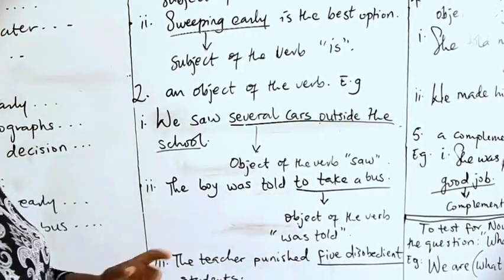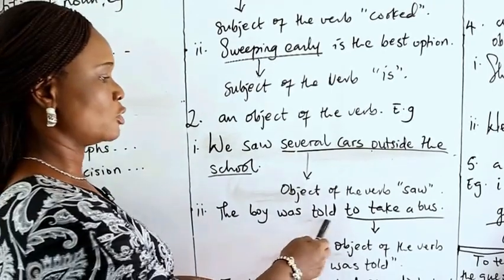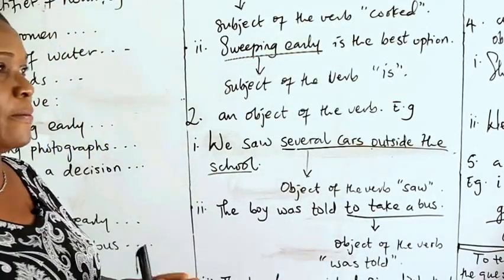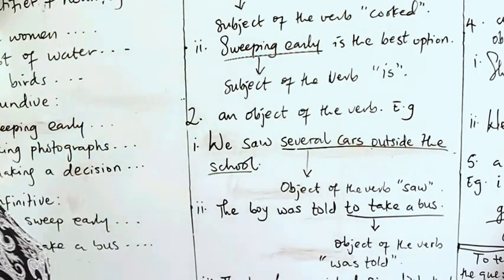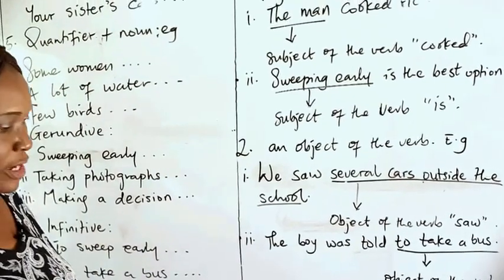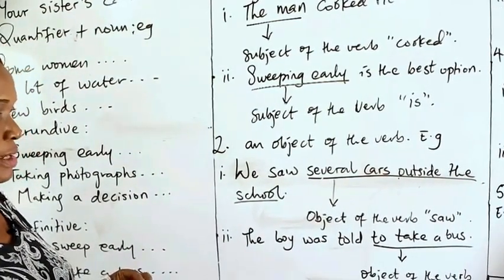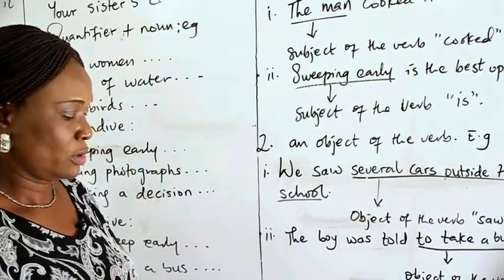Some will say it is the object of the verb was. They forget that was told, as it is here, makes up your main verb. Therefore, make sure that you get all the verbs in a main verb in a sentence together, no matter how many they are. Some verbs can be as many as 2, 3, 4 items.